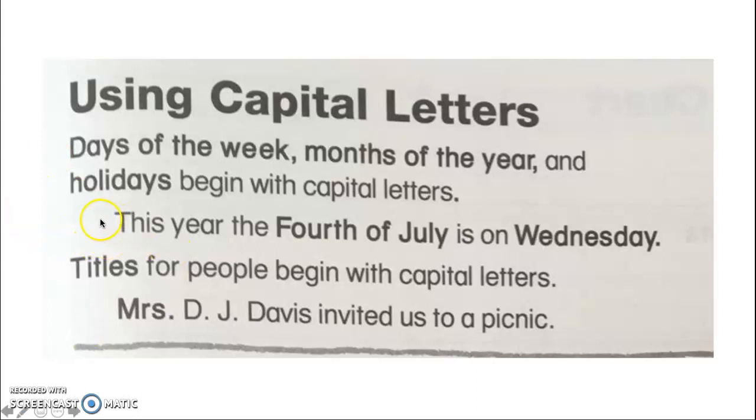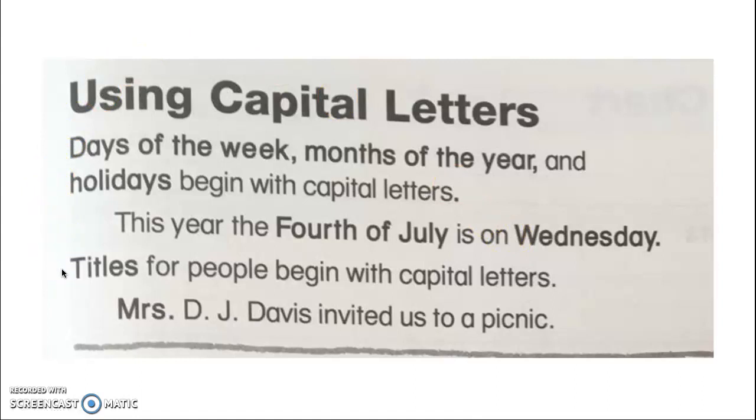Okay, read this example out loud on your own right here. It says, this year, the 4th of July is on Wednesday. So notice how the 4th of July is the name of a holiday, so it is capital. And then Wednesday is a day of the week, so it is also capital. Okay, when else do we use capital letters?